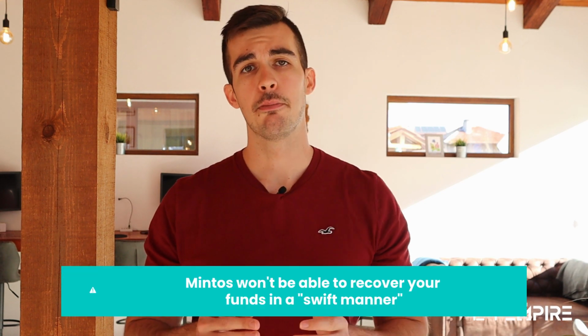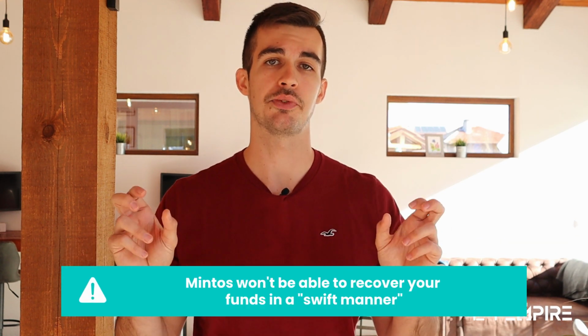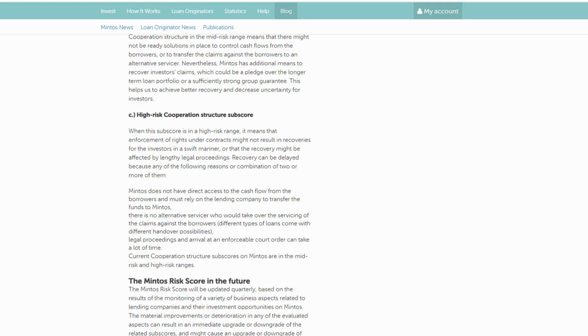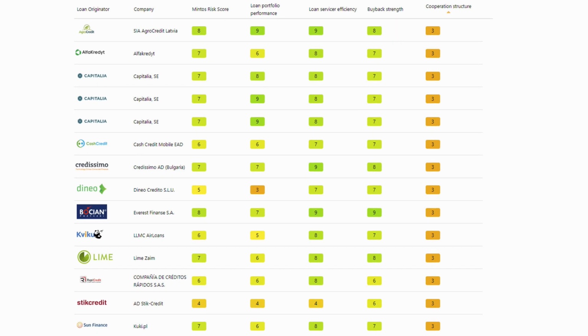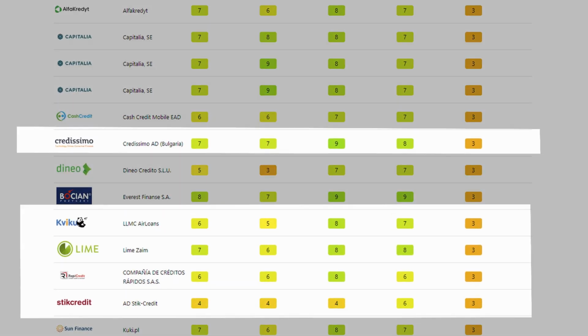It means that if lenders won't fulfill the obligation towards investors, Mintos won't be able to recover your money in a swift manner. The reason for this is that Mintos often does not have direct access to the prepayments from the borrowers and must rely on the lender to transfer the funds to Mintos, which are then being allocated across investors. Another interesting fact is that many lending companies that have a low rating for the cooperation structure are lending money on other marketplaces such as Bondster, Viventor or Envestio. This means that their portfolios might be over-leveraged, which can have a negative impact on your investments if things start going sideways. Alright, so let's wrap up this video with a few takeaways.